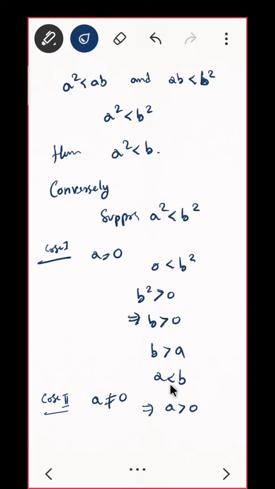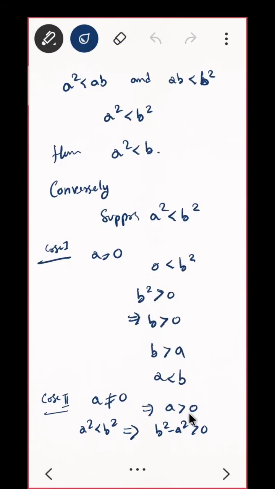Good. And you are given a is positive and you are given a square is less than b square. So let me start. A square is less than b square is given, so what do I do? Can I write it as this implies that b square minus a square is positive? Can I write like this? What next? b minus a into b plus a is positive. Can I say that? Now observe something.